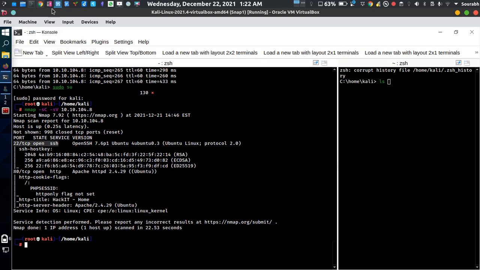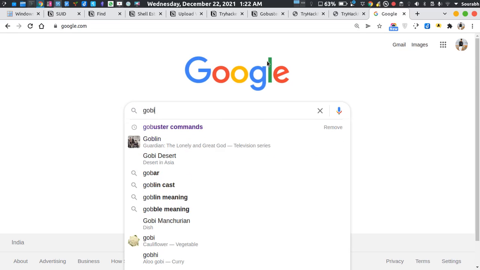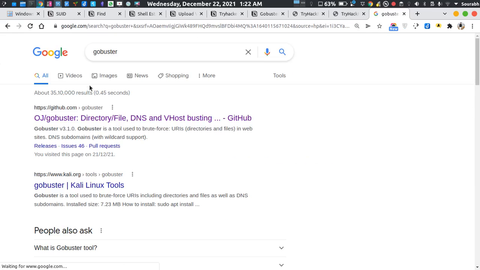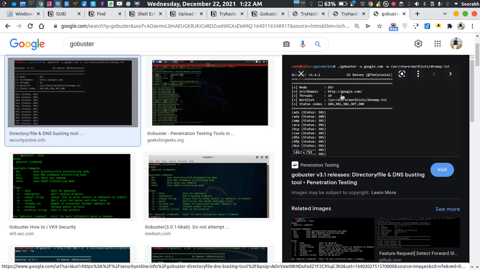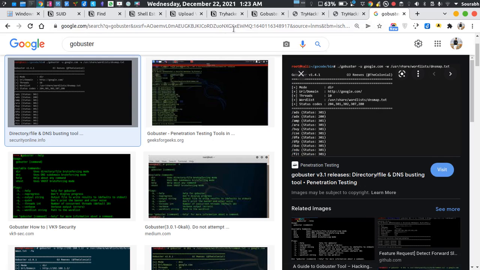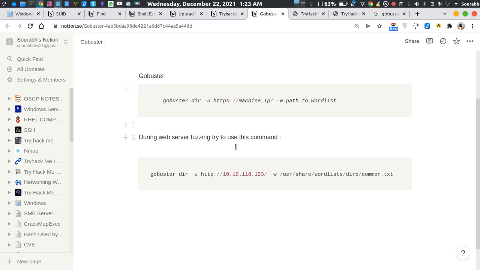For doing that, there's a tool called GoBuster. Let me show you which tool I'm talking about. It's GoBuster. It's a very popular tool. Plenty of pen testers use this for brute forcing the web server itself. It can be used for any brute forcing. You just have to put in the IP and the potential folder list, and it can work on DNS also, which is like google.com, twitter.com, etc.